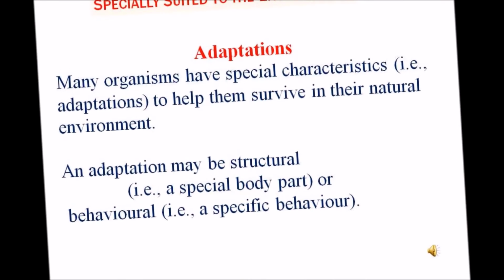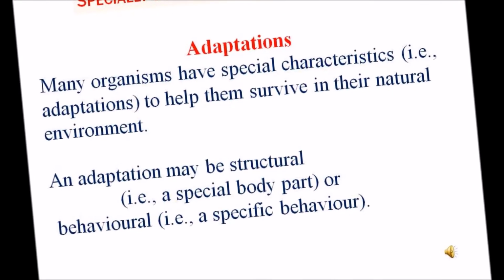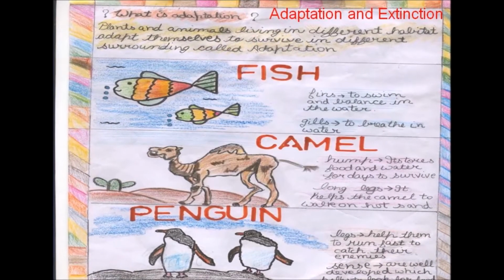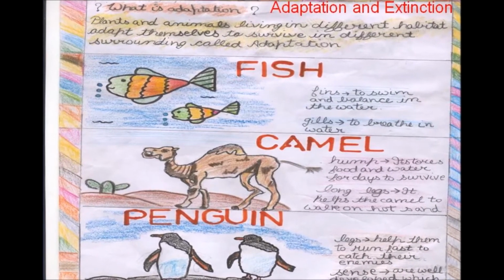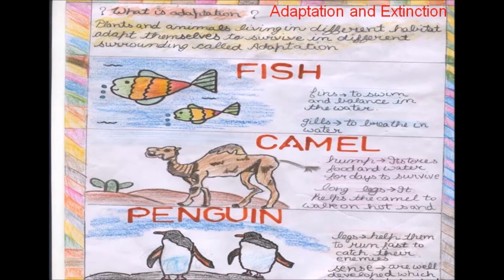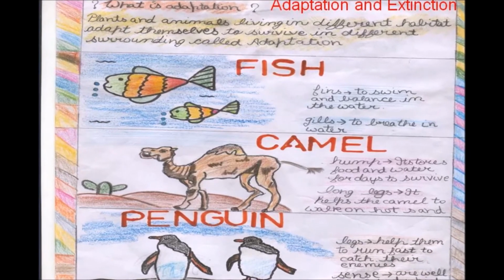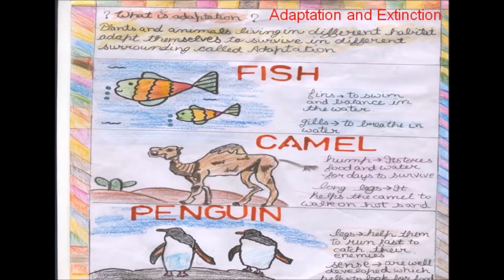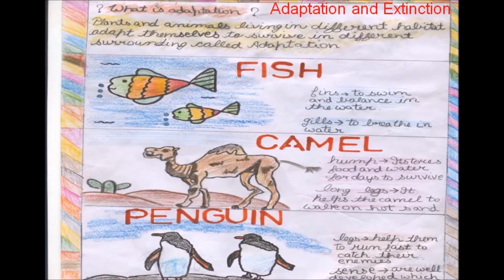Adaptations. Many organisms have special characteristics, that is adaptation, to help them survive in their natural environment. An adaptation may be structural, that is a special body part, or behavioral, a specific behavior.